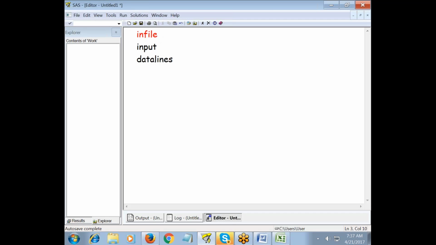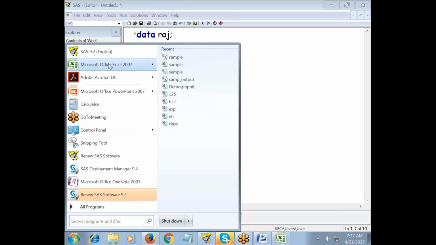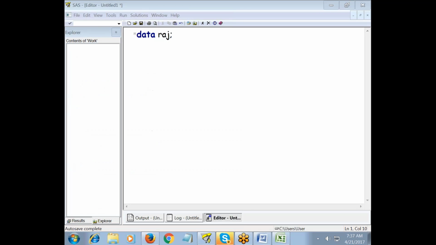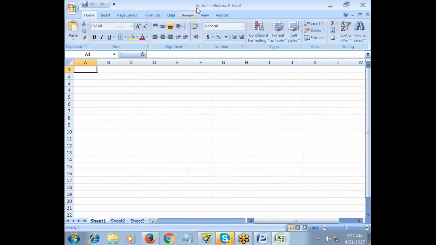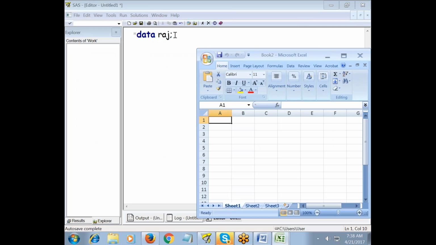Okay, right. Now I'm starting my program using a keyword called data. Data Raj. As I told you, your SAS file will look similar to an Excel file. Whenever you want to enter some information in Excel, first of all you open an Excel file. It automatically assigns a name like Book 1 or Book 2. Likewise, data Raj.